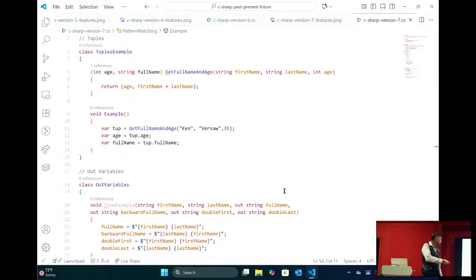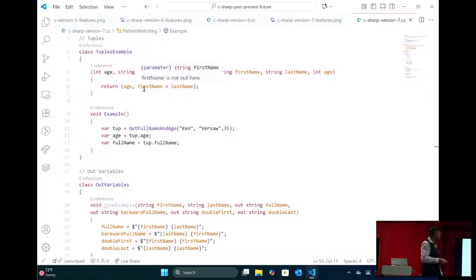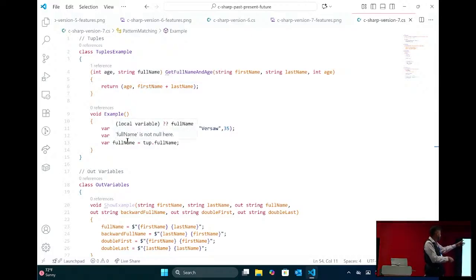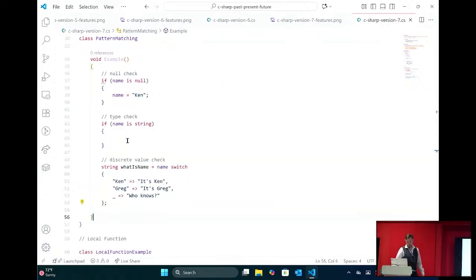So the tuple, here I have an example of a tuple. This just allows you to not do a lot of boilerplate, right? We could have made a person class with an age and a full name, and then called it here and everything. That's a lot of boilerplate code to write. So tuple is great if you've got just a short, quick, dirty data object that you just need to do some operations on. Then you can just do it as a tuple. We also get the out variable, which can be used for various reasons.